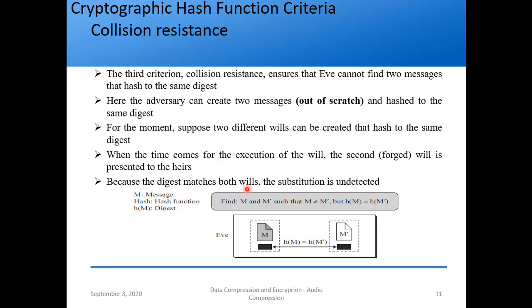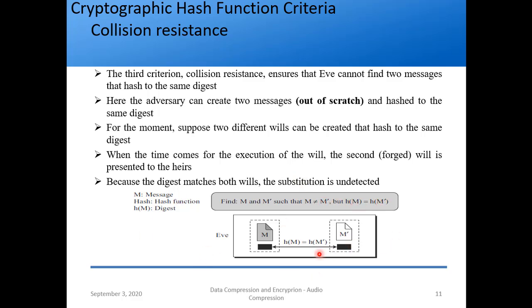So because the digest matches both wills, the substitution is undetected, as I said. So what does Eve do? He has access to the h of hash function, so he tries to find m and m prime. Sorry, he does not have access to anything. So what he does is try to find m and m prime such that m is not equal to m prime but h of m equals h of m prime.